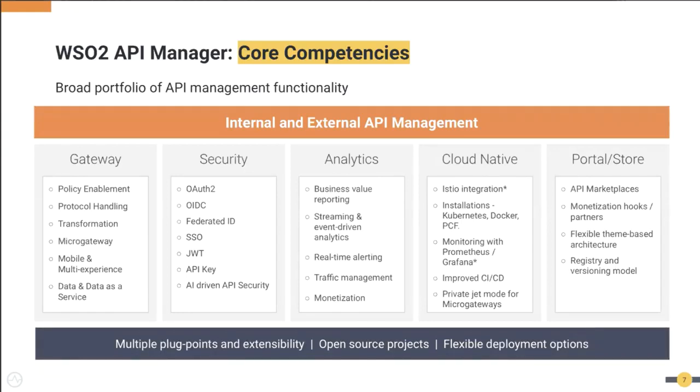These products are cloud native, so we support different CI/CD pipelines and different cloud-related engagements and deployment options.